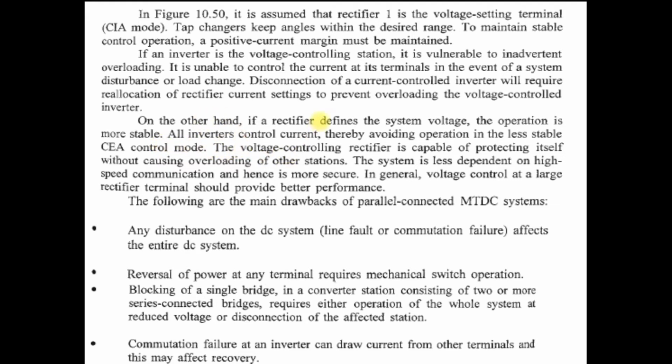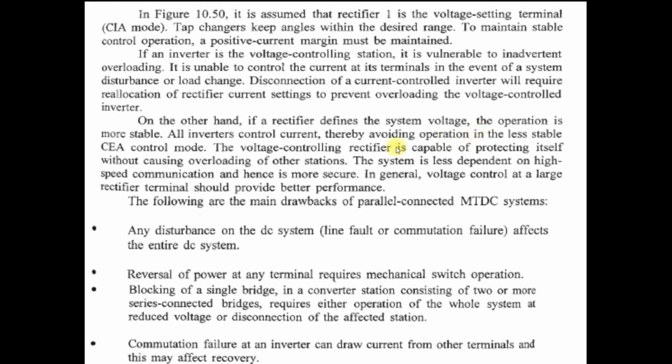So all the inverters control the current, thereby avoiding operation in the less stable CA control modes. When this is possible, the rectifier defines the system voltage, meaning the HVDC system voltage, or we can say it is operating in voltage controlling mode, and the operation becomes more stable.